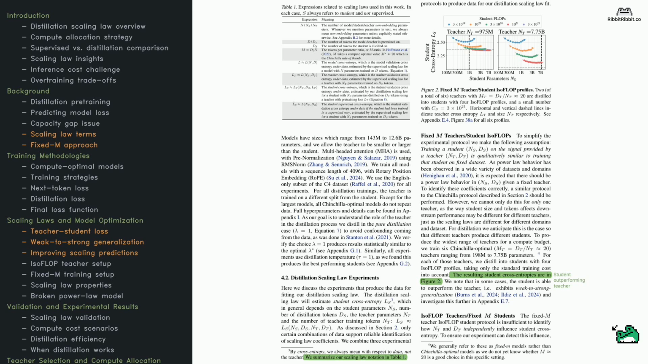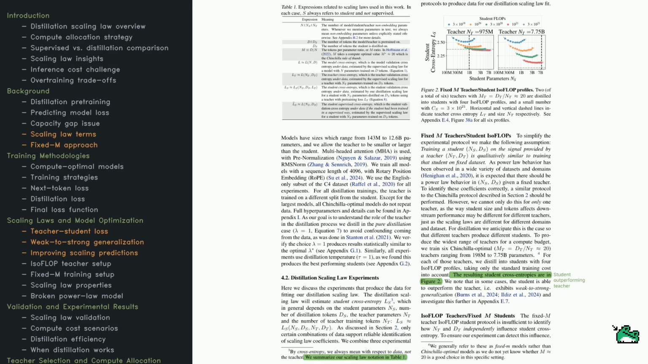The distillation scaling laws predict student performance based on teacher size, student size, and how many tokens the student sees during training. To get accurate scaling laws, the authors carefully control their experiments. They use student models ranging from 143 million up to 12.6 billion parameters, along with a variety of teacher models, both larger and smaller than the student. They also train the teacher on a different data split from the student to make sure the setup is fair.